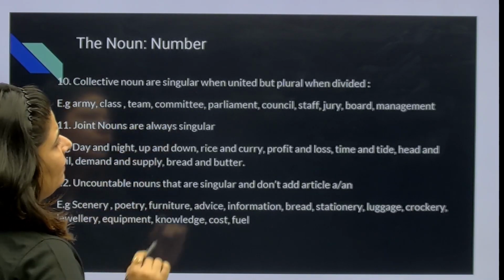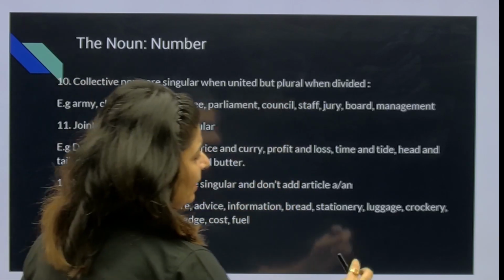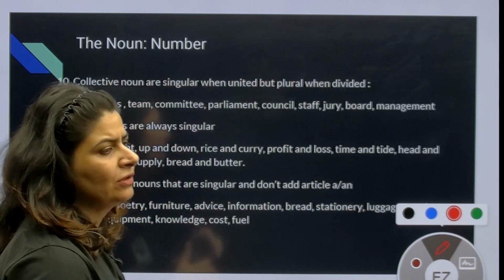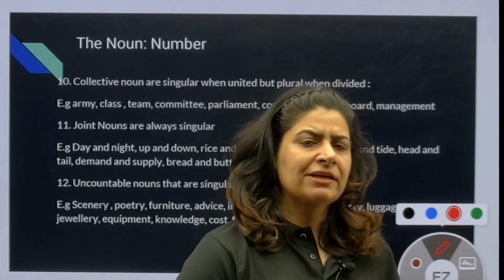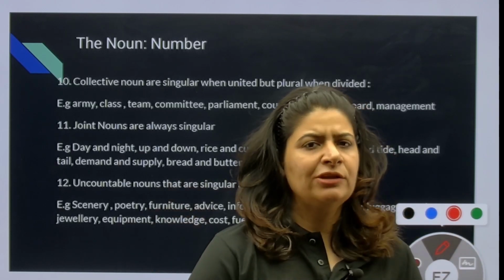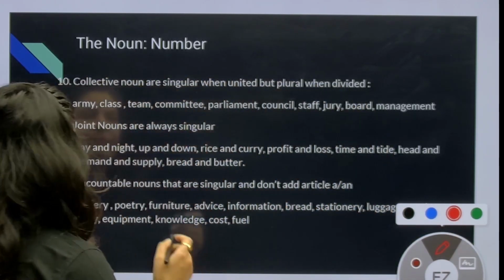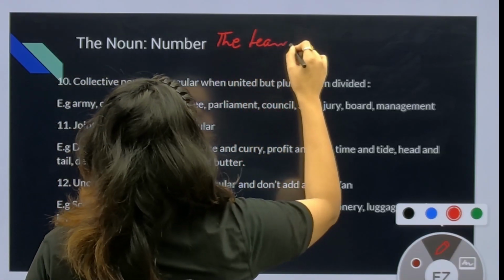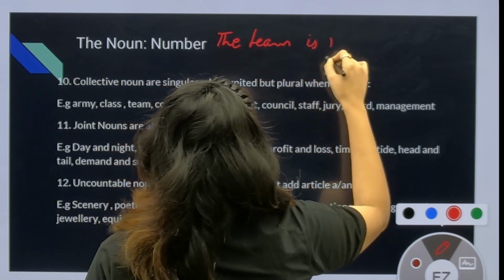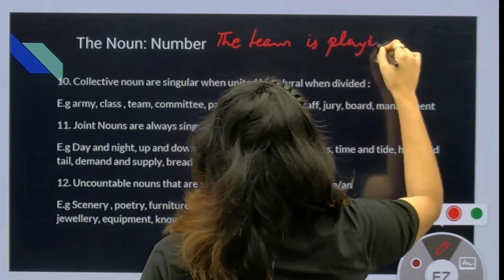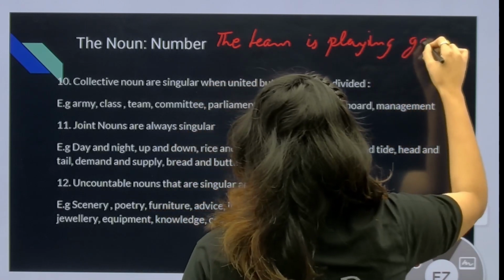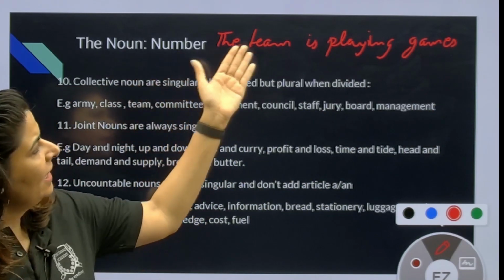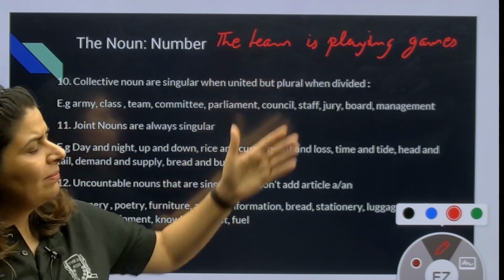Collective nouns are singular when united, but plural when divided. So now we have to understand this concept: कि collective noun जब साथ में होते हैं तब हम उनको singular consider करते हैं, but वो divide हो जाते हैं तो हम उनको plural कहते हैं. For example, the team is playing games. So in the team, everyone is playing game. So the team is playing games. Team are playing games will be wrong.